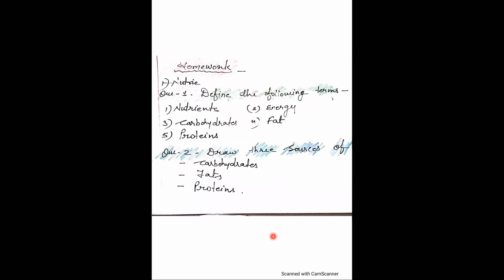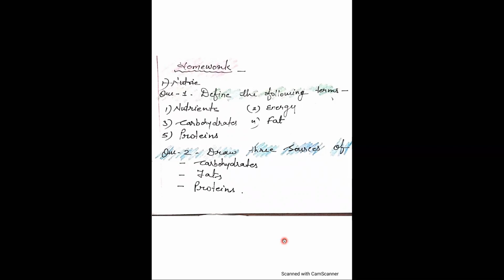Here, children, this is enough for today. Today we have learned about the components of food. We have learned about the three major components, their functions, their sources, and also how to test their presence in food. In the next lesson, we will learn about vitamins, minerals, and also water and roughage.